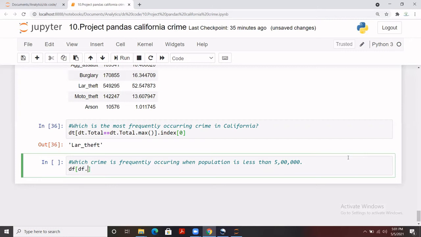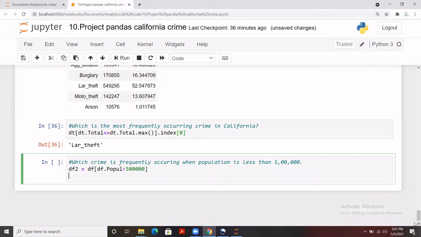So df dot, the name of the column is population, and for this population column I have to apply a condition, which is 5 followed by zeros, 500000. Fine guys, let me store it to a new variable, df2, let's say. Perfect. Because here as well I have applied a condition on the population column, I have extracted everything which is less than 5 lakh, and I have stored it in df2.